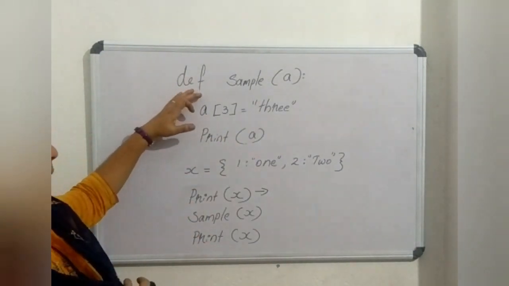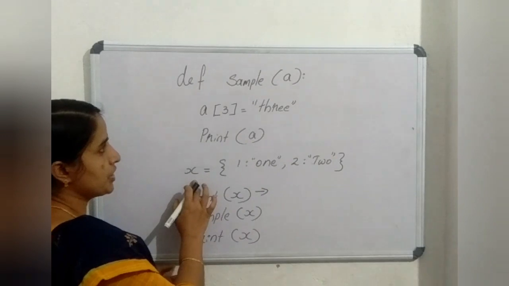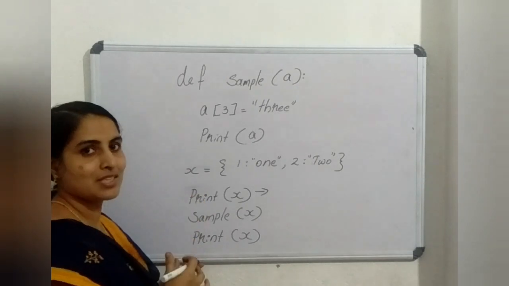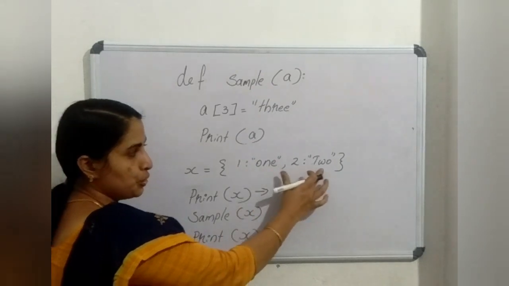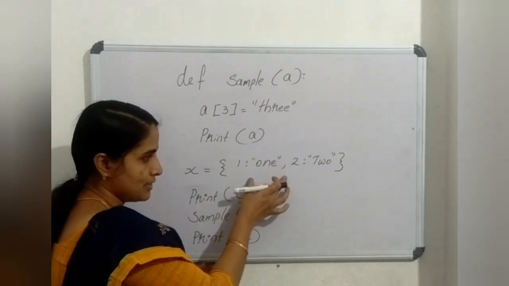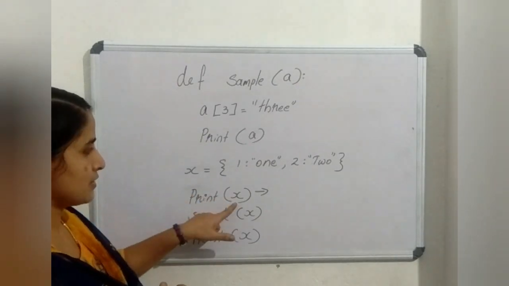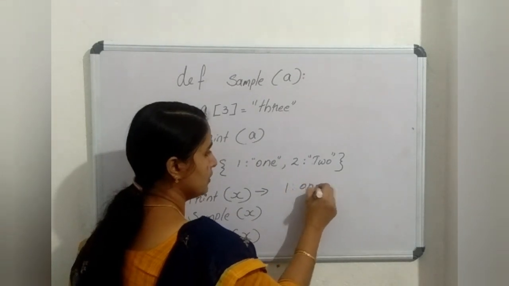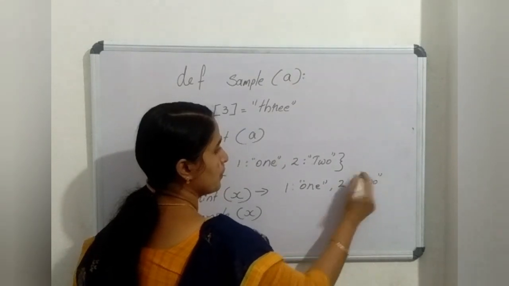This is a program with a dictionary argument. Is a dictionary mutable or immutable? Yes, it is mutable. So the changes are reflected back. So at the beginning x is 1:1, 2:2. This is the method of inserting an element or assigning a value to a dictionary that we have learned before. Then next is print x. So it will print the original dictionary, like 1:1, then 2:2.